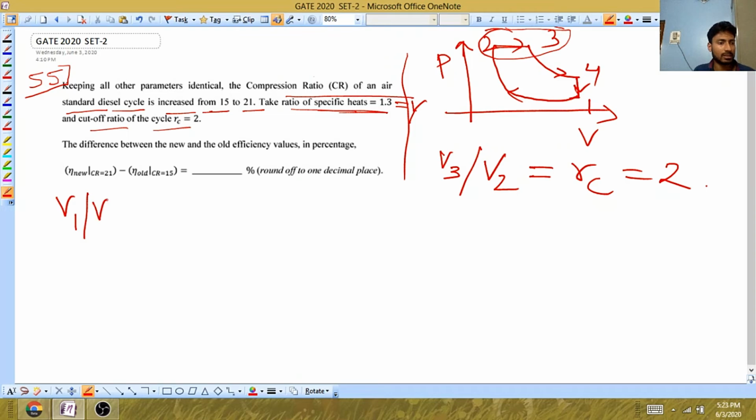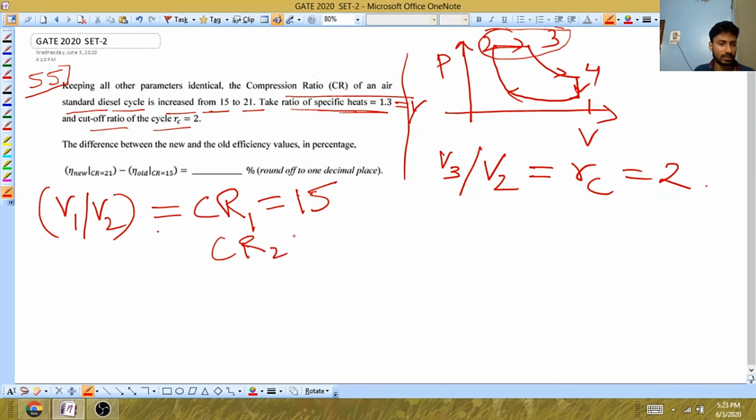It is basically the ratio of V1 by V2, the volume before compression divided by the volume after compression. So this is the compression ratio. They have given this value as 15 initially, and finally they have given compression ratio as 21.